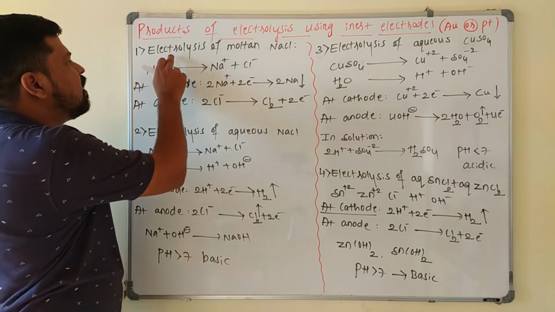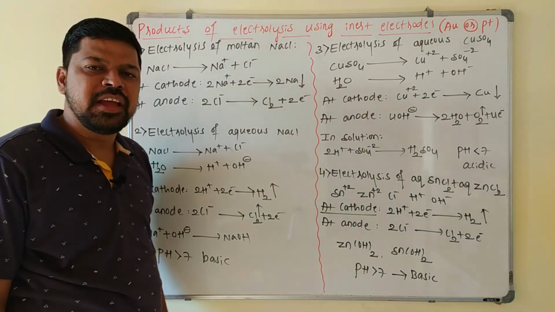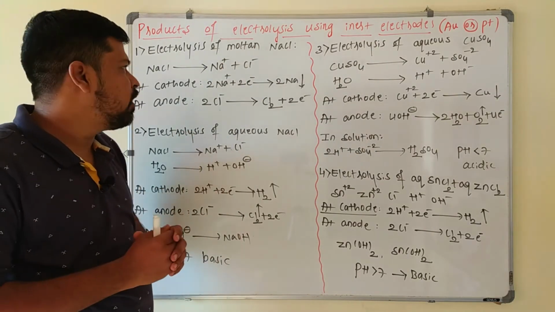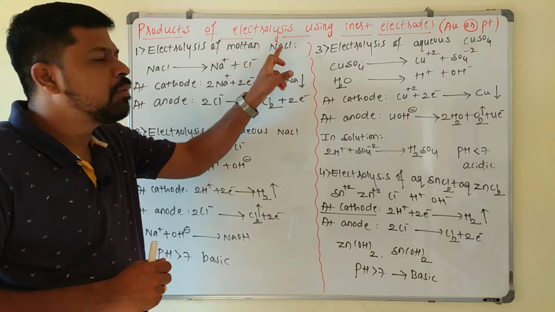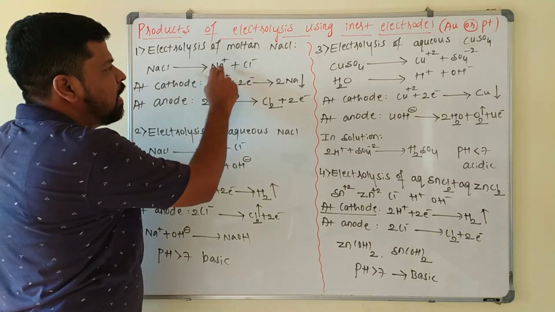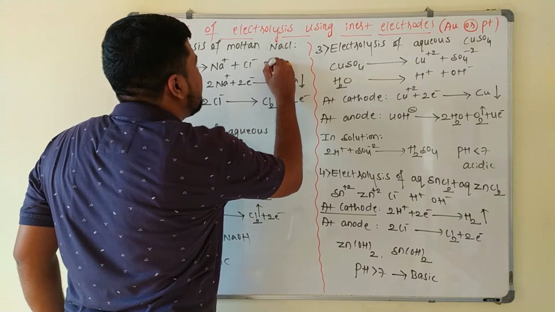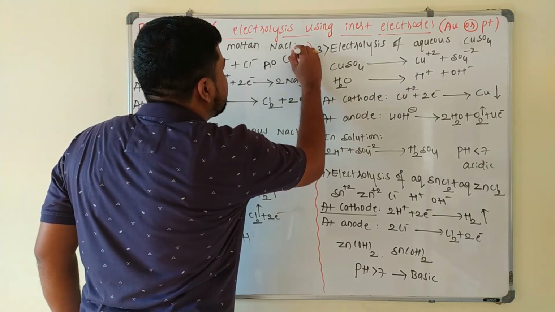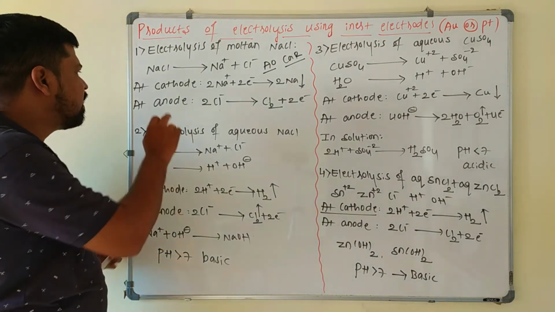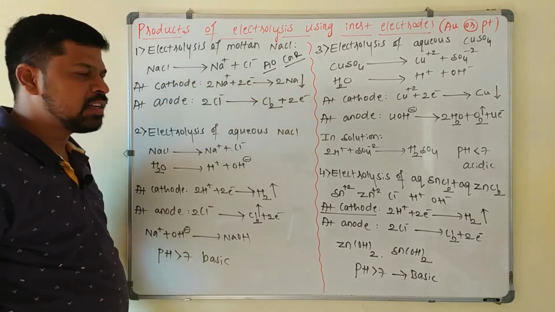So the first one is electrolysis of molten NaCl. What is molten NaCl? It is the paste of NaCl here, so that these cations and anions are free to move. Always keep in mind, molten means no water is present here. So this NaCl will split into what? Na plus and Cl minus. We know that at anode oxidation takes place, at cathode reduction takes place. AOCAR is the shortcut, we know this. So here at the cathode, what happens? This sodium ion, that is Na plus ion, will undergo reduction.